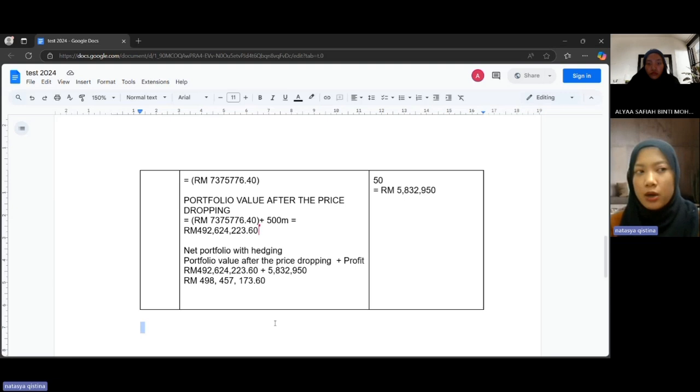So when we do not use the hedge, the portfolio will have dropped significantly by 7,375,776.40. However, when we use the hedge, the final loss is limited to only 1,542,826.40, which is the difference between 500 million and 498,457,173.60.